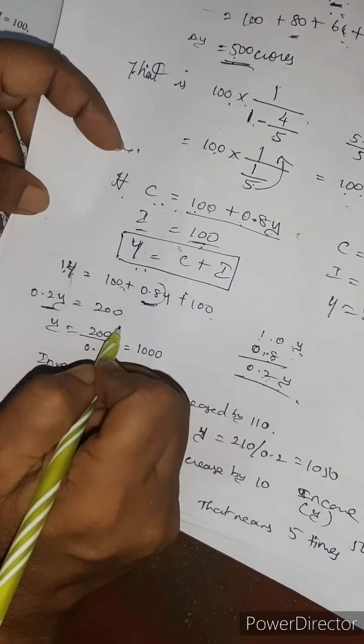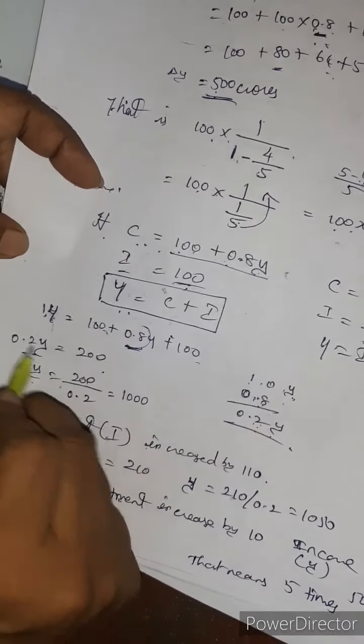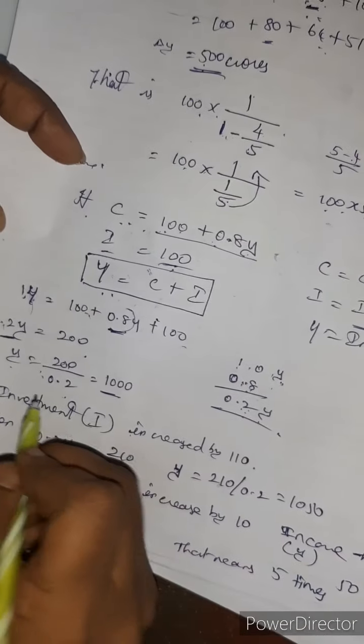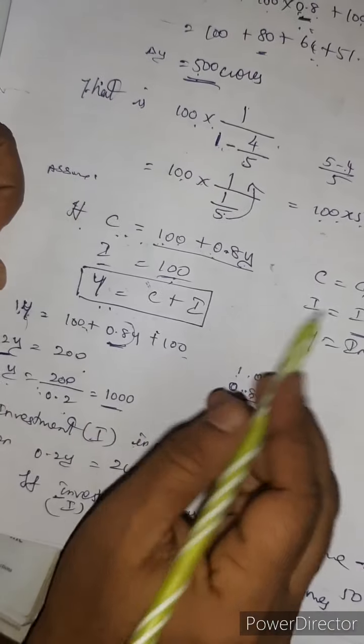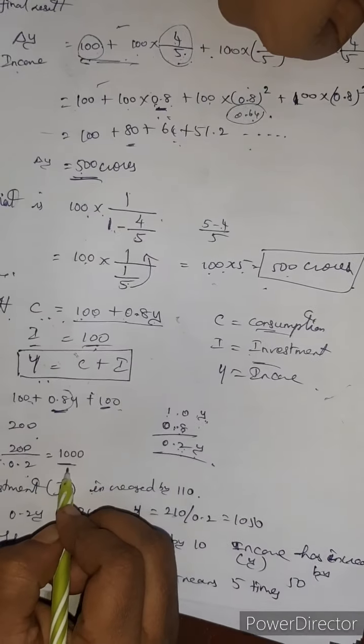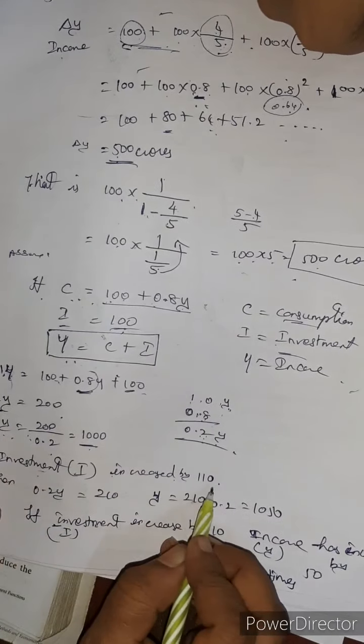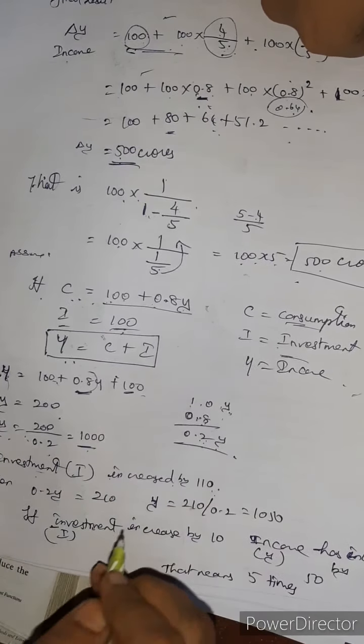100 plus 100 is 200. So y equals 200 divided by 0.2. What answer are you getting? There, 1000. That means when the investment is 100, the income is 1000. Now, when the same investment is increased by 110, what do you get?